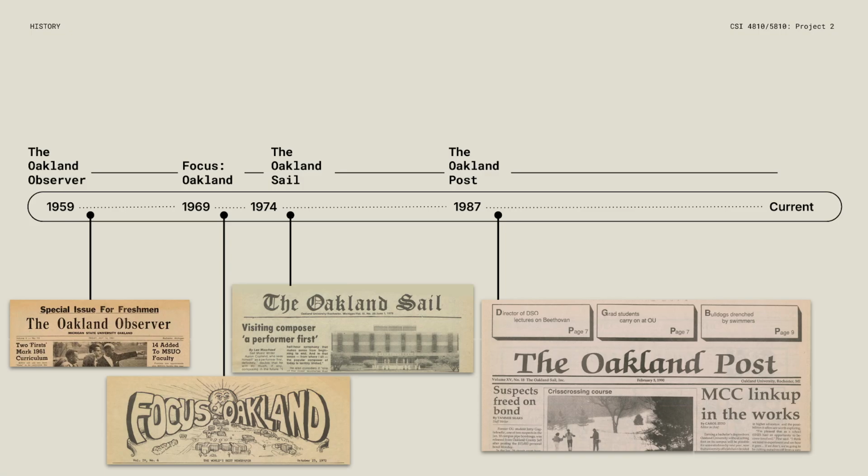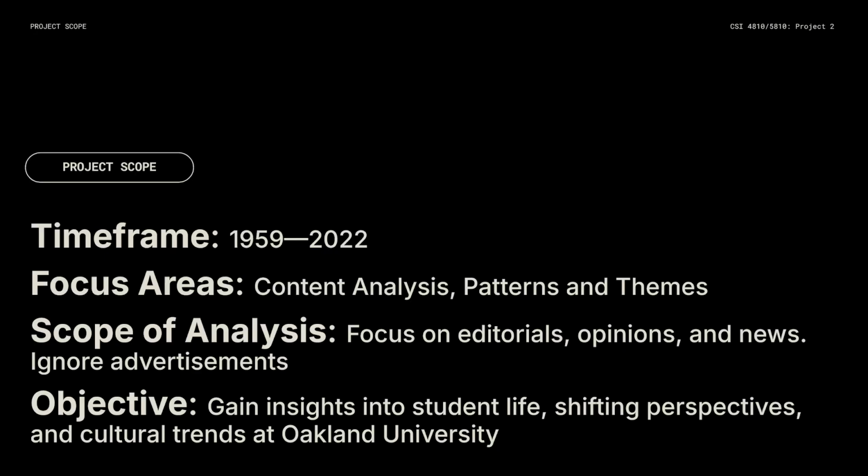So there have been 4 different names of the student newspaper, starting with the Oakland Observer in 1959, and becoming Focus Oakland, the Oakland Sail, and finally the Oakland Post, which is what we know today. So the time frame of our data goes from 1959 to 2022, a period of roughly 6 decades.